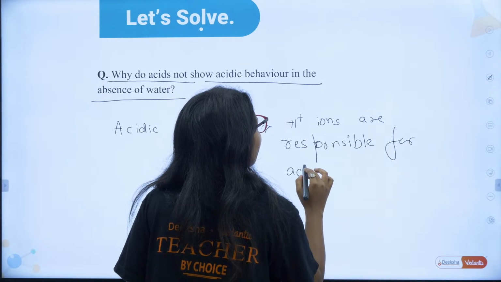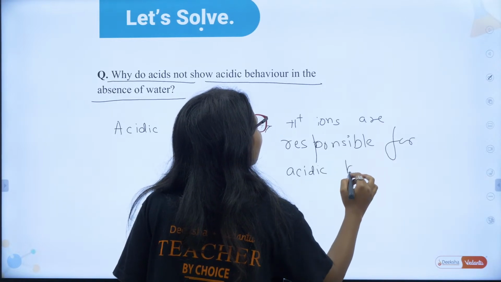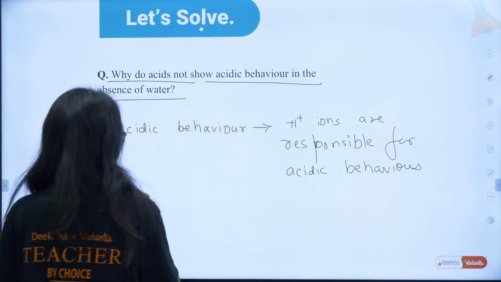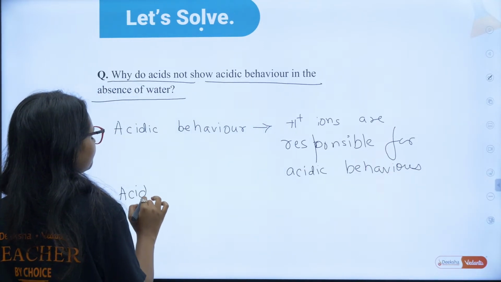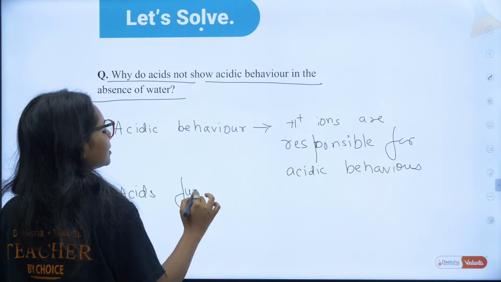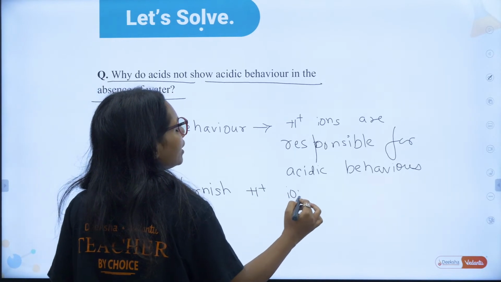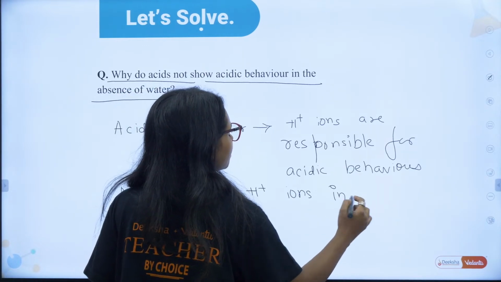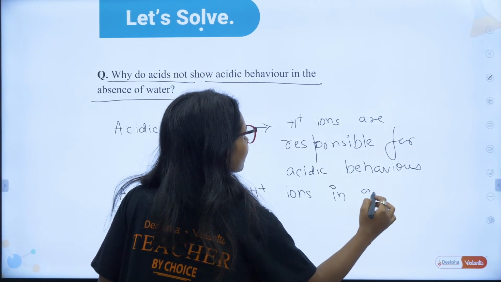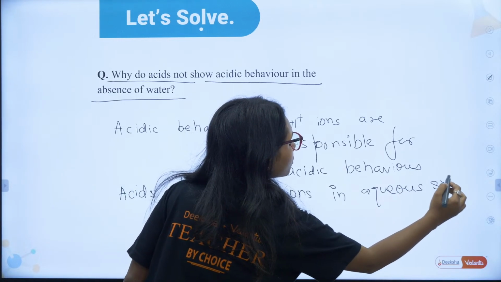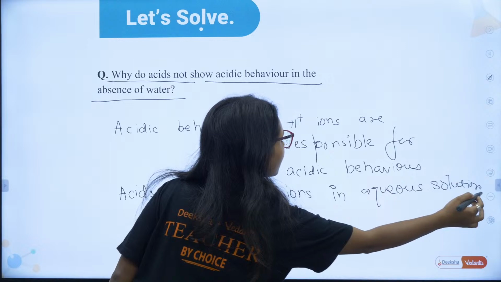H plus ions are responsible for acidic behavior. Correct? And acid furnishes H plus. Acids furnish H plus ions only in aqueous solution. Aqueous means what, guys? Water. In the presence of water.